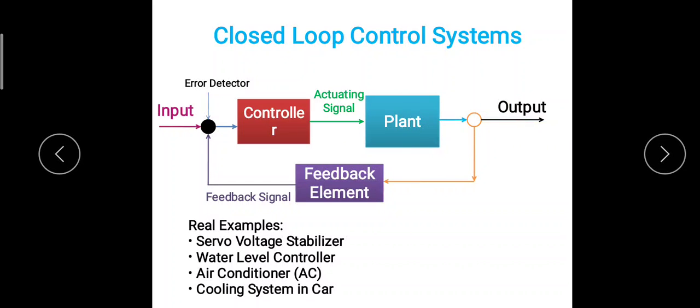In between there is the junction, which connects the output from the plant and the feedback signal. The output from the plant is input for the feedback element, and this feedback element generates the feedback signal, which is sent to the error detector. Now this error detector measures the difference between the input signal and the output signal.